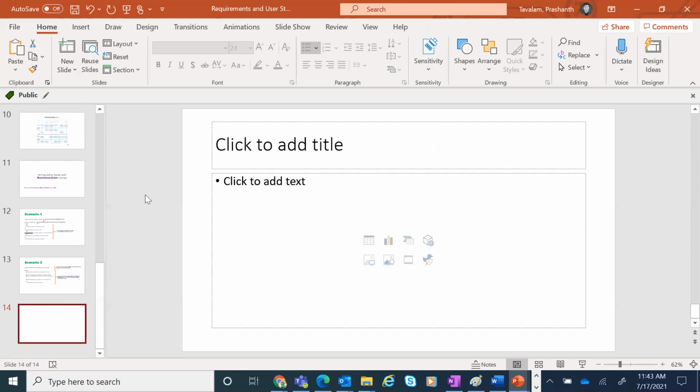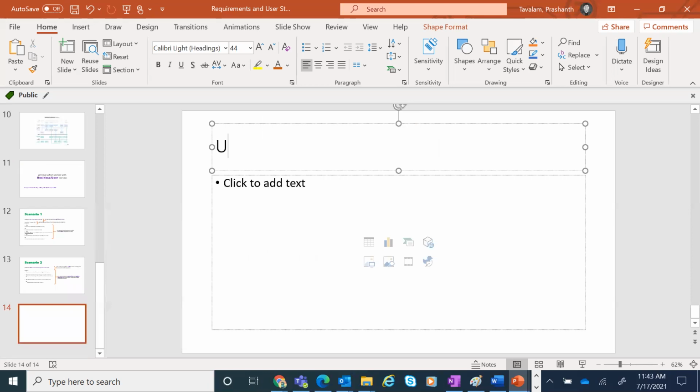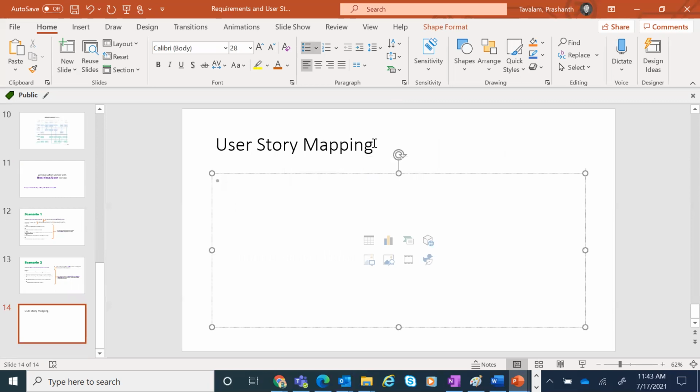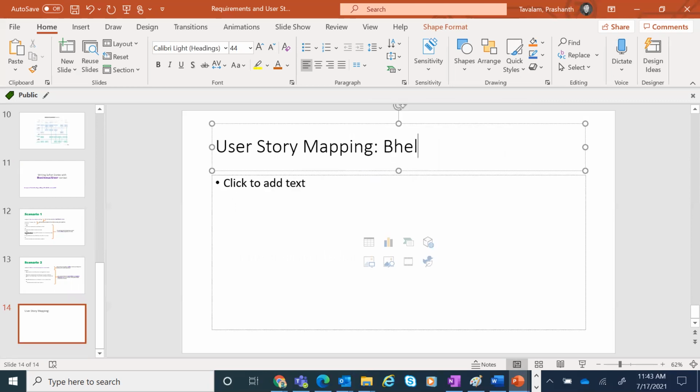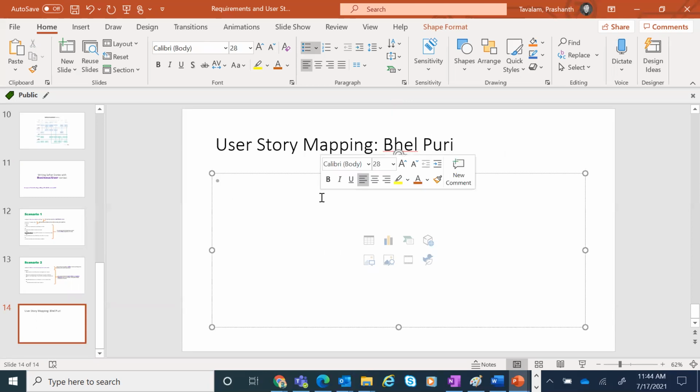So let's create a recipe. Okay, so now we'll create a bhel puri. We'll write stories for bhel puri.